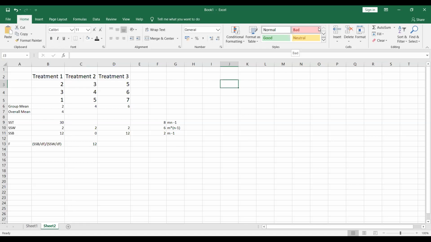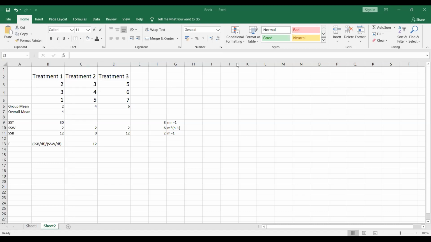Because it is significantly different. No, you cannot conclude that treatment 1 is different from treatment 2. For this we have to check post hoc. If there is a significant difference, we go for post hoc analysis to see in which group the difference is, like between treatment 1 and treatment 2, or treatment 3 and treatment 1, or treatment 3 and treatment 2. We can use any method from there and get the result of which group has a significant difference.